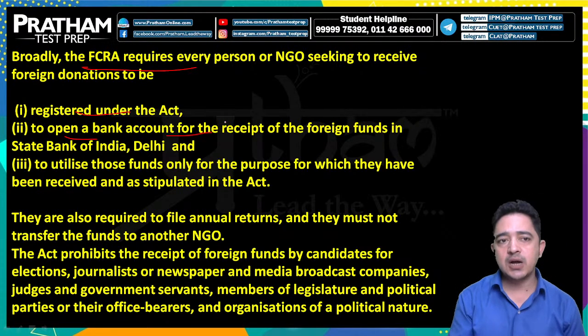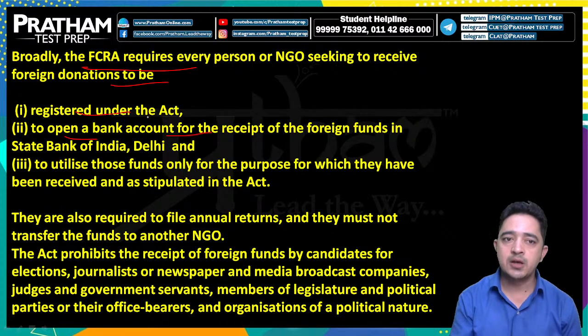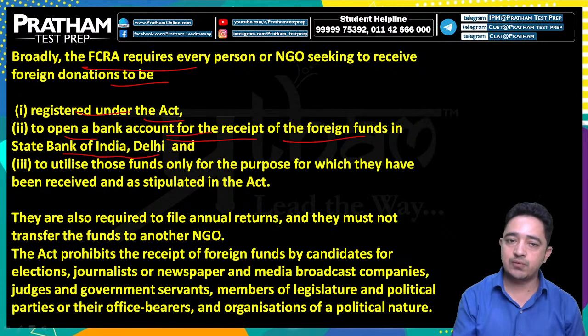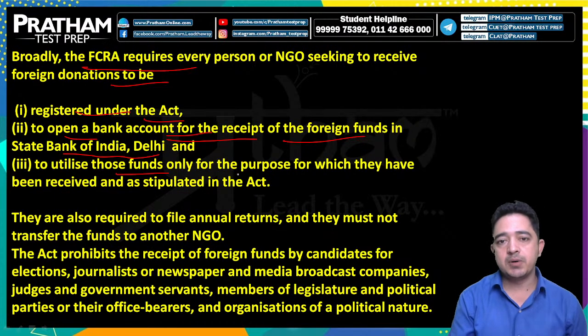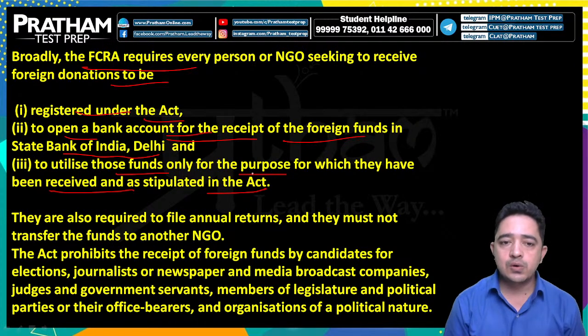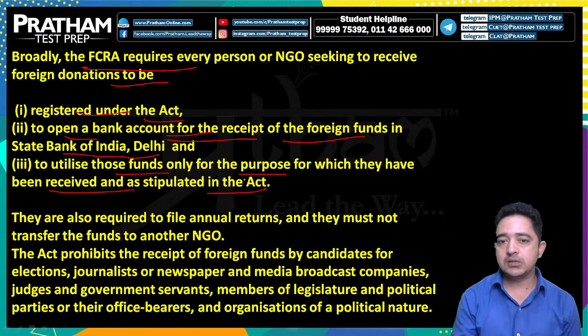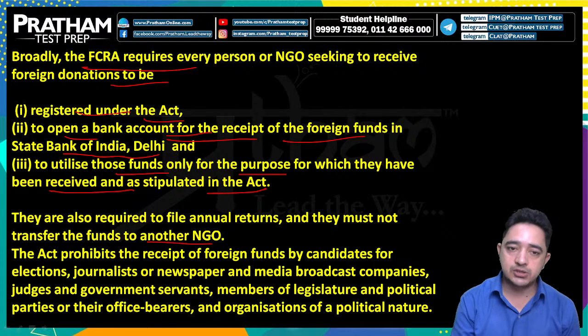As we know, the FCRA requires every person and NGO seeking to receive foreign donations to be registered under the Act. Second, to open a bank account for the receipt of the foreign funds in the State Bank of India in Delhi. Only one branch is available. Third, to utilize those funds only for the purpose for which they have been received, as stipulated in the Act. And one more thing we can say, they are also required to file annual returns, and they must not transfer the funds to another NGO.